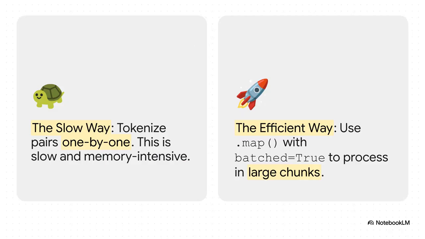Well, the slow way, the brute force way, is to just loop through the dataset one by one. And yeah, it'll work, but it is painfully slow. The efficient way, the pro move, is to use the .map method from the Hugging Face datasets library, and specifically to use the batched equals true option. This lets us process huge chunks of data all at once.